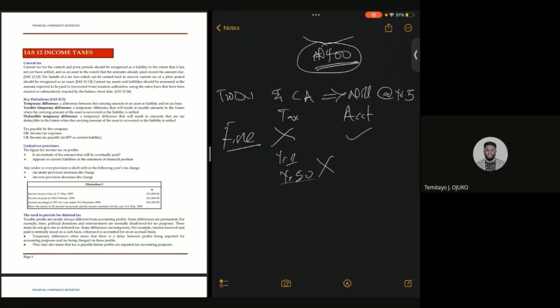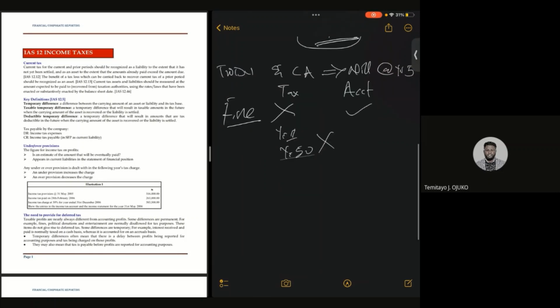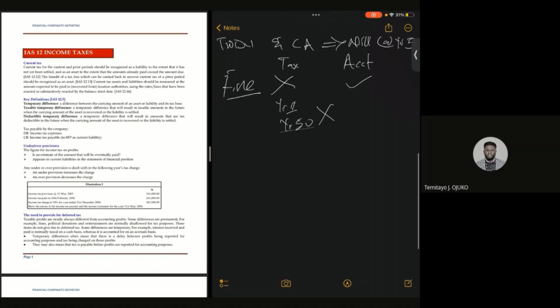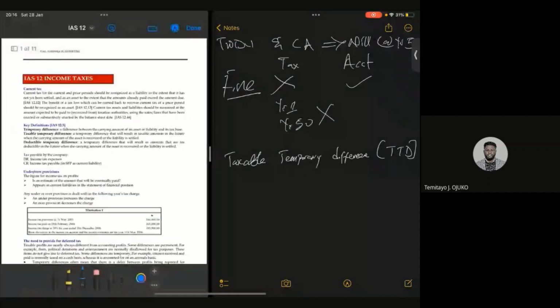Now, that's temporary difference. We're going to move a bit to the next one, which is taxable temporary difference, which I'm going to code as TTD. Now, take note of this. This is where I am on the notes.